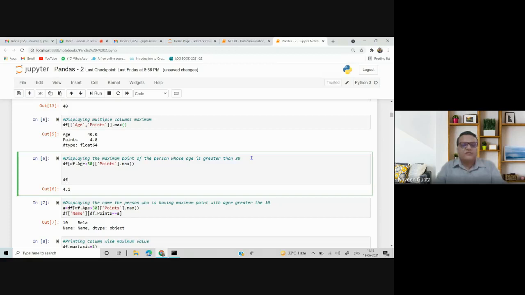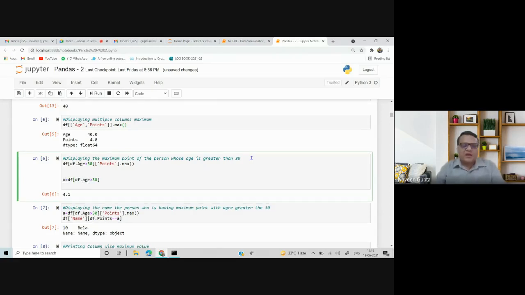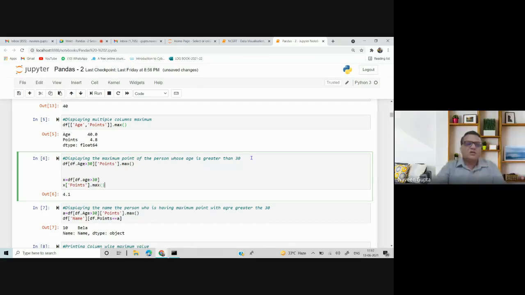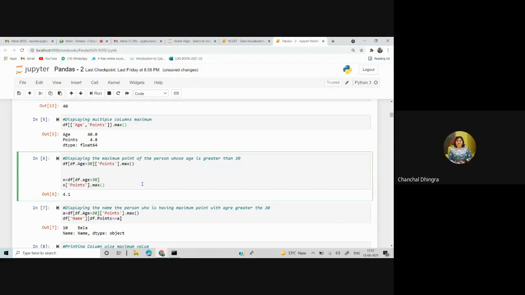I can say df.age greater than 30 and store it into x, and then I can write x points. One square bracket seems to be missing, I think.